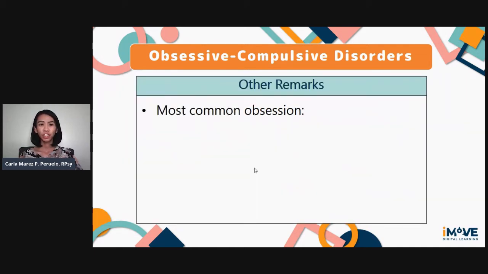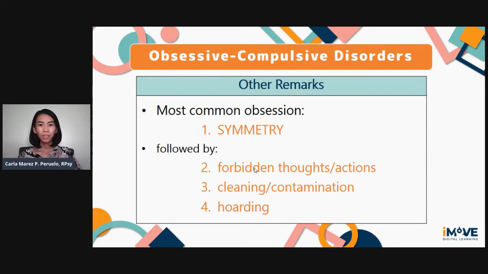The most common obsession is the symmetry obsession. Things need to be perfectly symmetrical, perfectly aligned, and even. This obsession is followed by forbidden thoughts or actions. That's the second most common. Third most common is cleaning or contamination obsessions. And the fourth most common are hoarding obsessions.